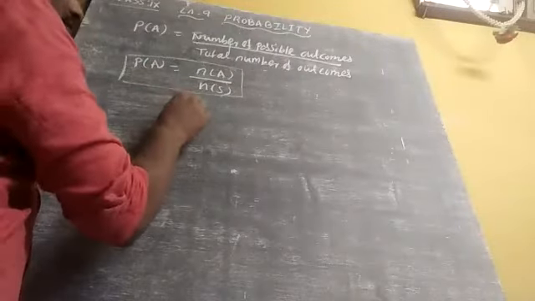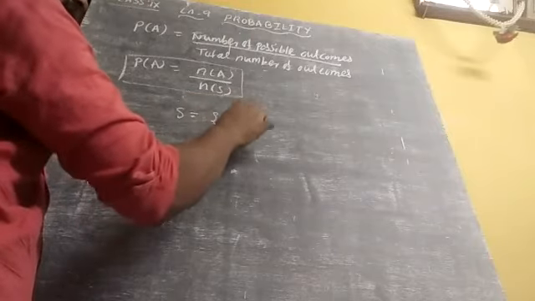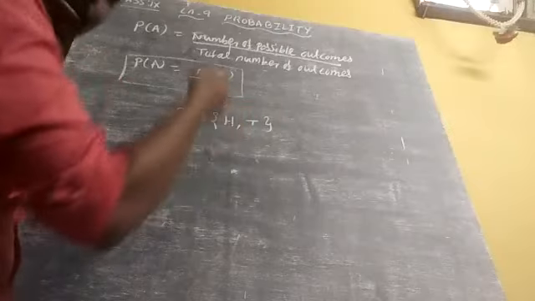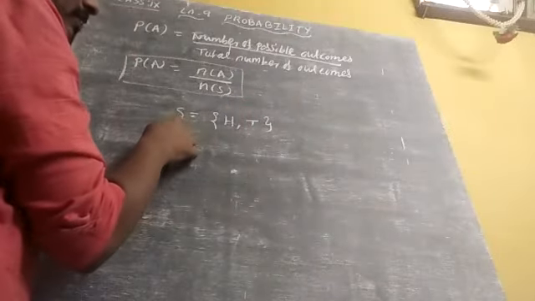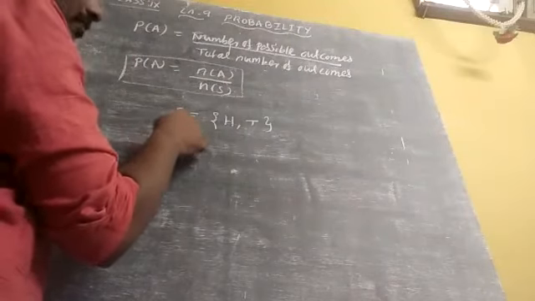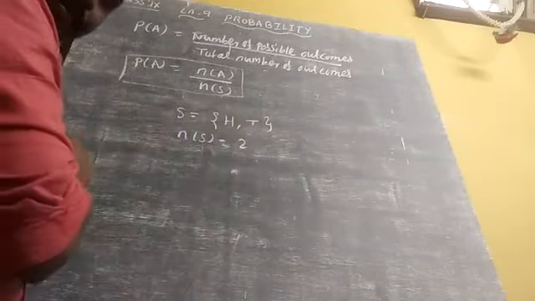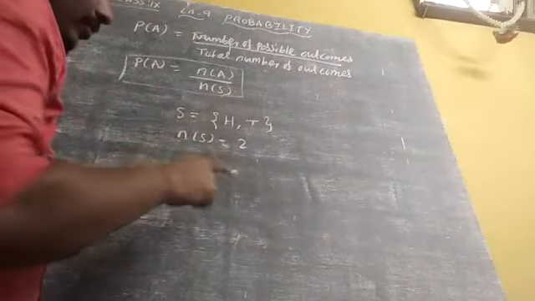I can get H, or I can get T. These two only I can get, since only one coin I am tossing. So N of S is equal to 2.